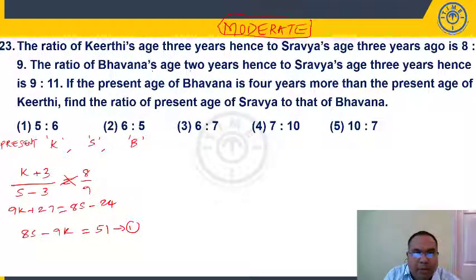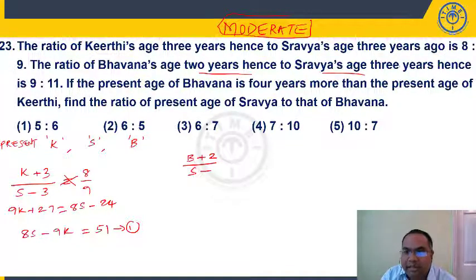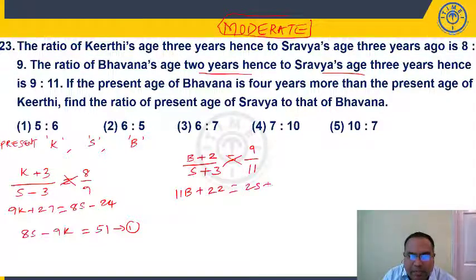Now see, the ratio of Bhavana's age 2 years hence, B plus 2, to Shravya's age 3 years hence, S plus 3, is equal to 9 by 11. Cross multiply. 11B plus 22 is equal to 9S plus 27. Let us keep it as it is. This is my second equation.